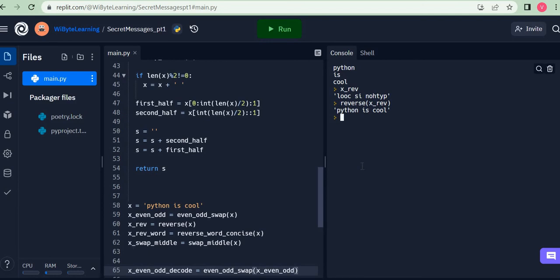For example, here it's called reverse word, and I can just say reverse word of x rev word. If I did this, it again comes back to Python school. And it's not a surprise, because remember x rev word was notip c look, but now it's become Python school because every word got reversed.